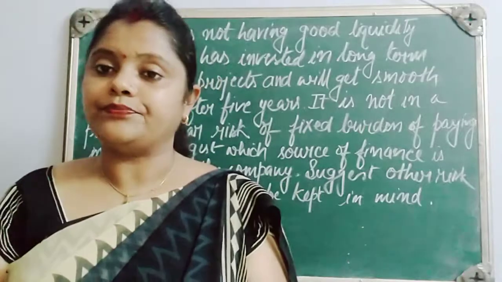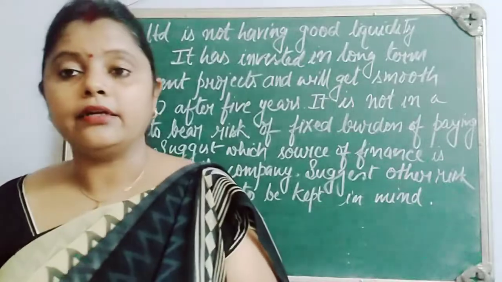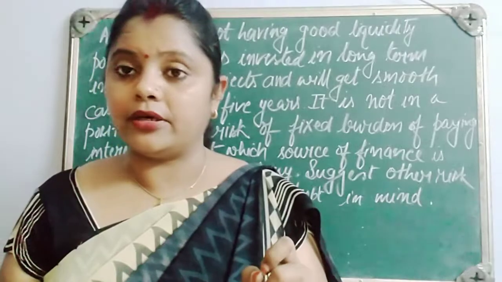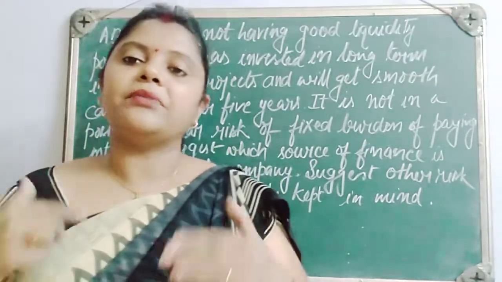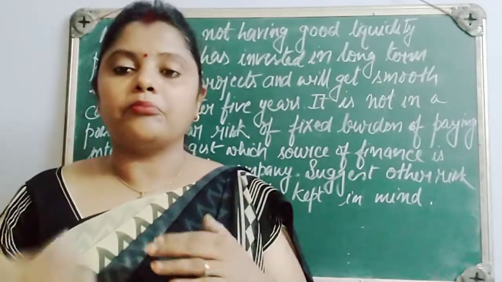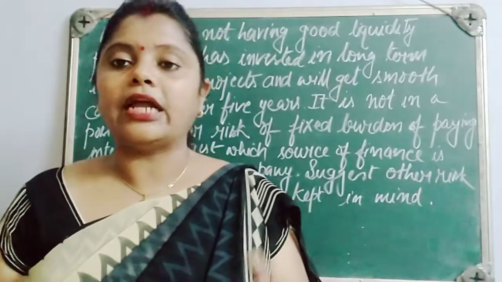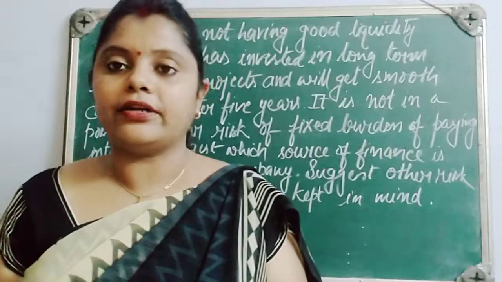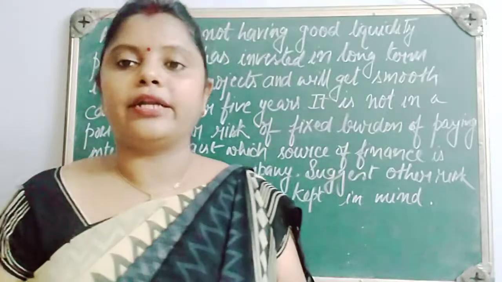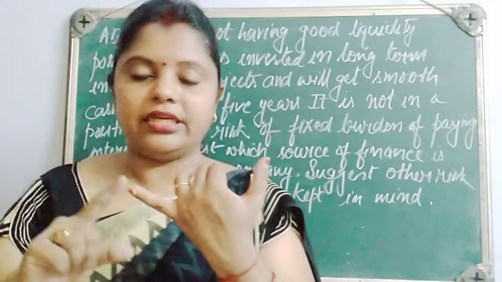The solution is that we can go for equity shares, because we know that equity shareholders are the owners of the company and they are the main risk bearers. What will happen if the company is not earning a good profit? In this situation the company can stop the payment of dividend, because if it does not have a good amount of profit, how can it pay dividends to the shareholders? This is next to impossible. It is okay with the shareholders if they are not getting the dividend, because they are the owners, they have to bear the risk. So there is one option.